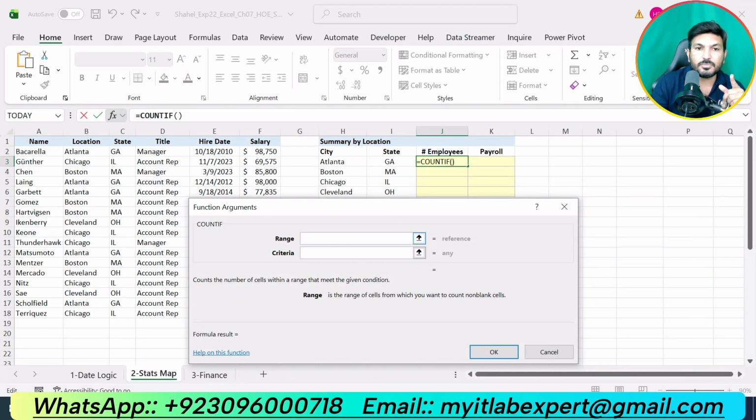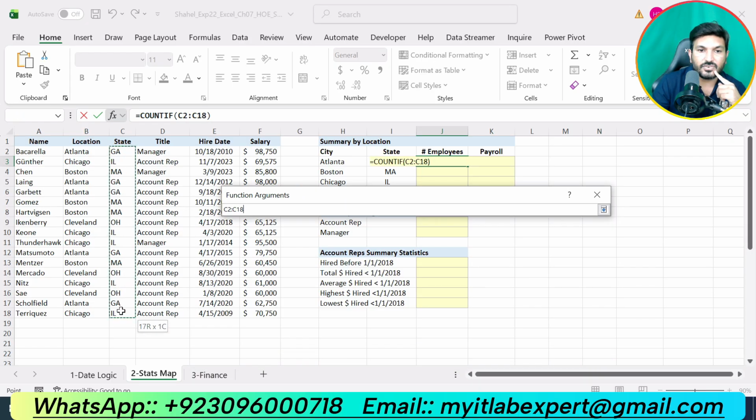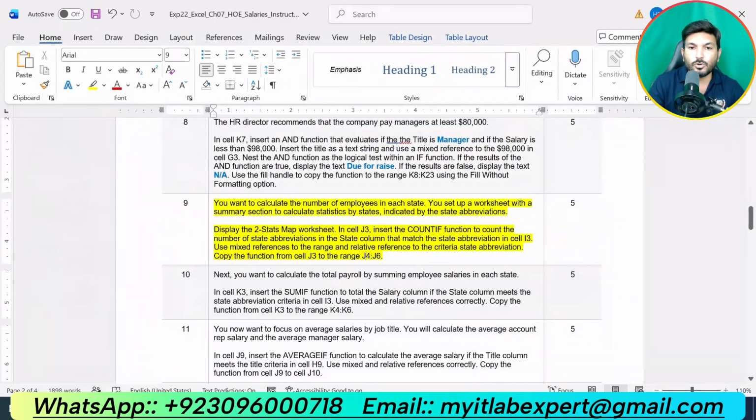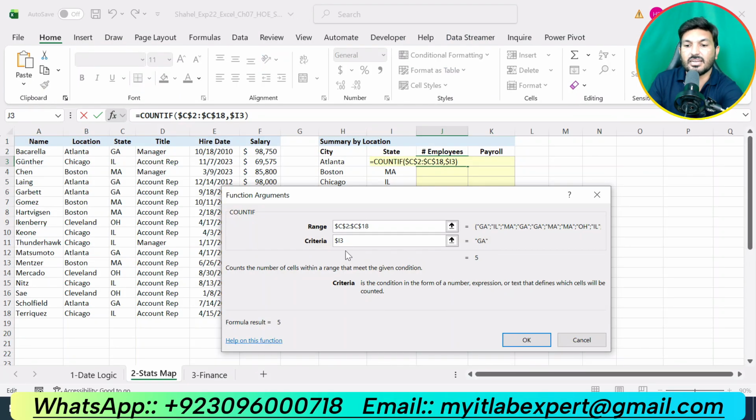So our range will be the state column, because this has the criteria as well. Our criteria is given in cell I3. We are supposed to use a relative reference to the criteria abbreviation.